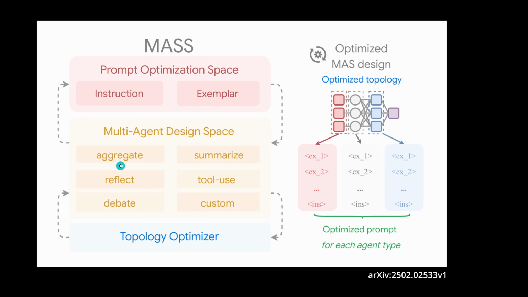We will have a look at an aggregate function, at a reflect function, at a debate functionality, summarize. We have tool use, like a Python, for example, or whatever, a database. And we have customs like summarization or whatever. It's already there. So whatever you like. So the second step would be here the topology optimizer, how we can put these things together. And by the way, what is the maximum number of agents or the least number of agents to perform the job with the best performance?